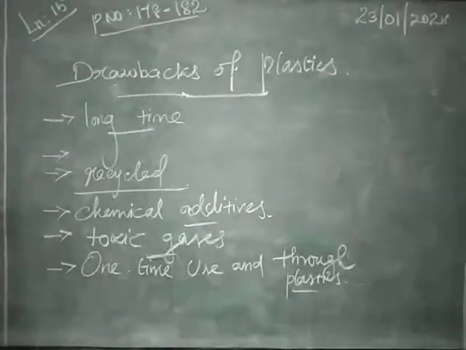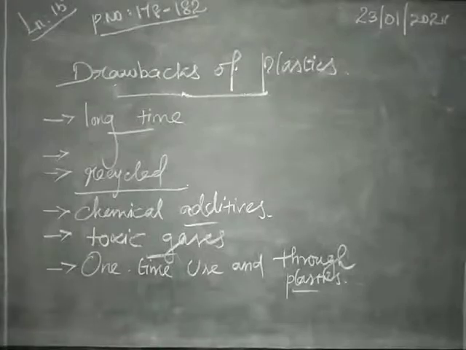It may go to a river, lake or pond. It will occupy the surface of the land, so it will not allow rainwater to enter the soil. So it will affect the total environment. These are all the drawbacks of plastics.